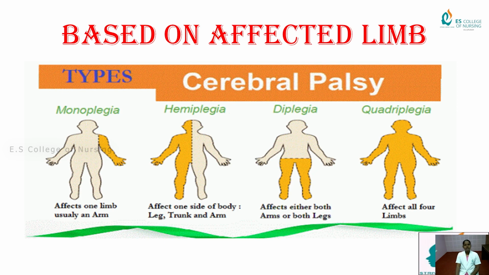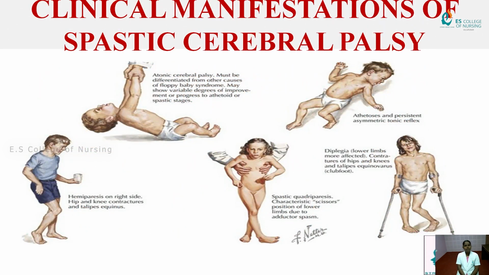Okay. In diplegia, in the sense, either both arms or both legs are affected. The quarter part of the body is affected by the palsy. And quadriplegia, in the sense, affects all four limbs. In the sense the patient is prolonged bedridden, or the patient develops full affected body parts, is called quadriplegia.